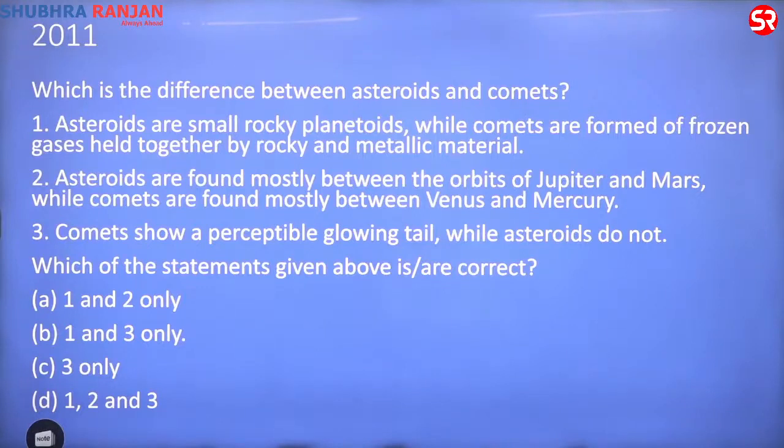The options say that asteroids are small rocky planetoids, while comets are formed from frozen gases held by rocky and metallic material. Asteroids are found between Jupiter and Mars, while comets are found between Venus and Mercury, mostly. Comets have a glowing perceptible tail, while asteroids do not.